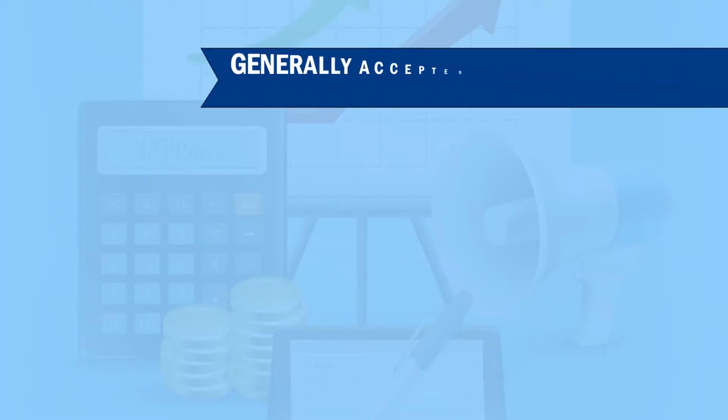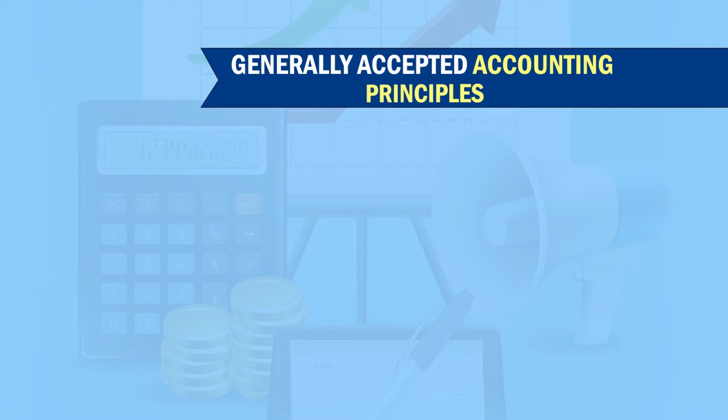On the basis of these rules and regulations, we record the business transactions in the books of accounts, and then we prepare the financial statements. Accounting principles are also known as generally accepted accounting principles, that is GAAP.